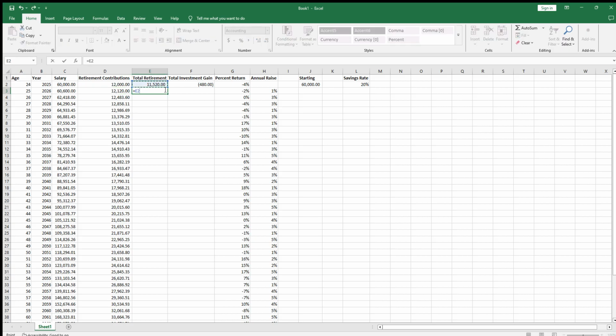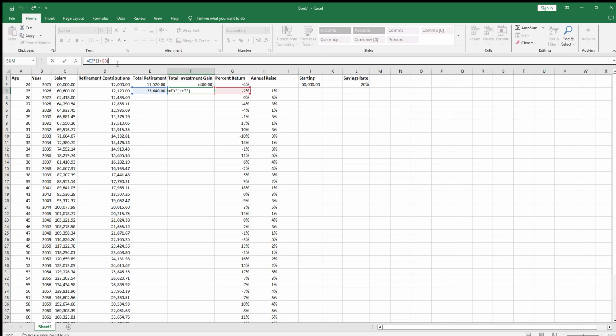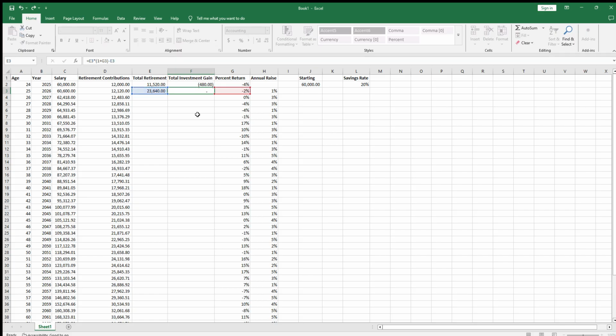So I'll just build a formula to add this amount plus that amount. Okay, so this is what we have in retirement. Now we have to include this percent return that we expect. So let me go to this column, times 1 plus that, minus what I believe is in this.